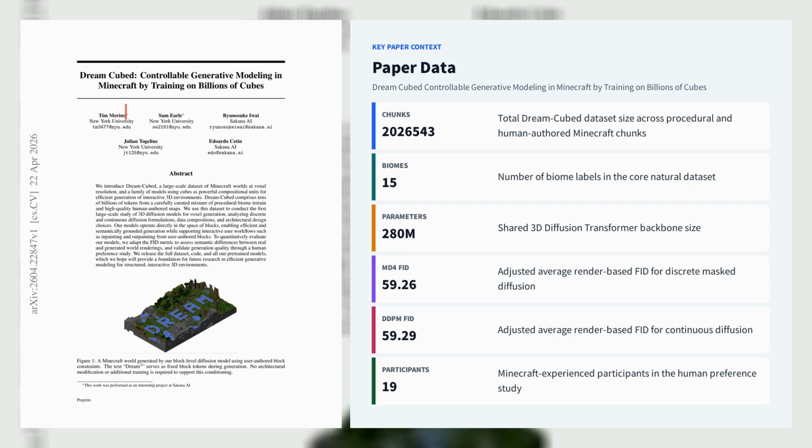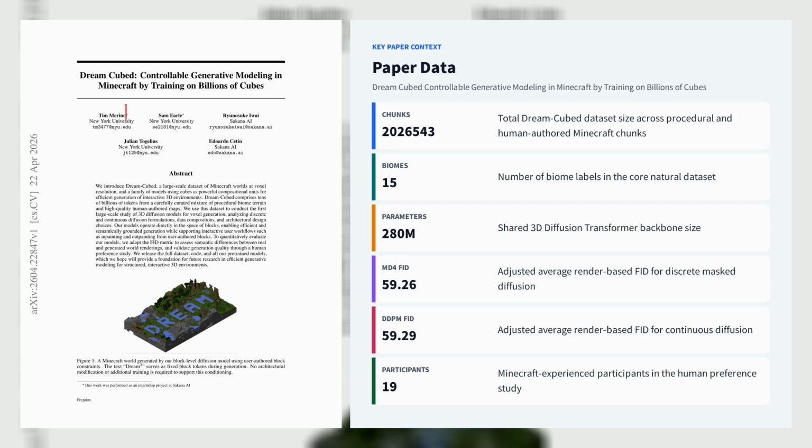The models perform almost identically on adjusted render-based FID, 59.26 for MD4 and 59.29 for DDPM, but the discrete formulation uniquely enables hard constraint in-painting, out-painting, and user-authored block prompting without architectural changes.